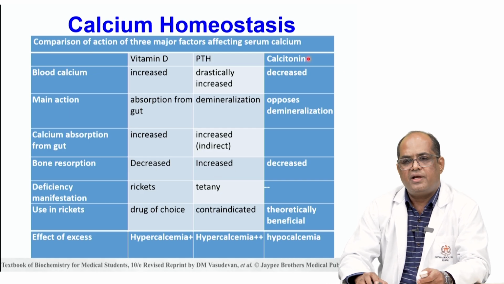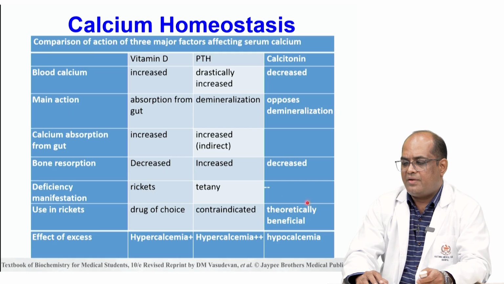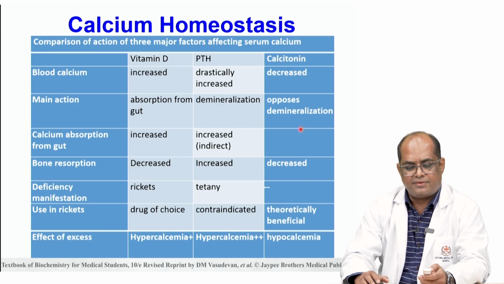Calcitonin decreases the blood calcium level, it is hypocalcemic. Its main action opposes demineralization, it helps to deposit the calcium in the bones, and bone resorption is decreased, and it is theoretically beneficial in rickets treatment.